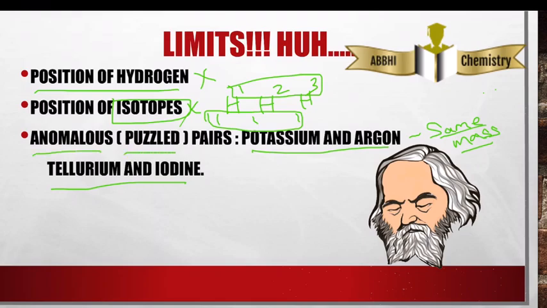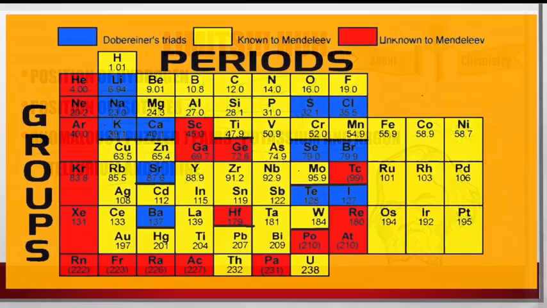Anomalous means puzzled pairs. At the start of the lesson, I told you that there were three successful people, but they failed. Why? You can see on the screen right now the arrangement: the red color is unknown to Mendeleev, the blue color is the Dobereiner triads, and the yellow color represents the elements known to Mendeleev.